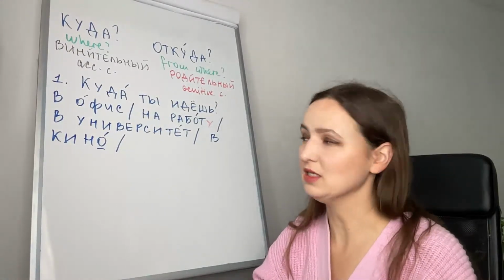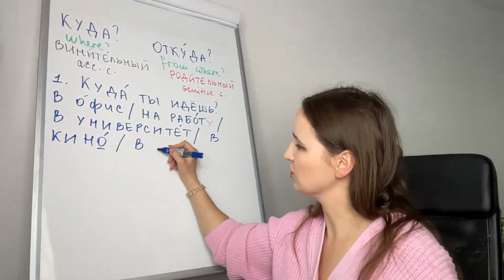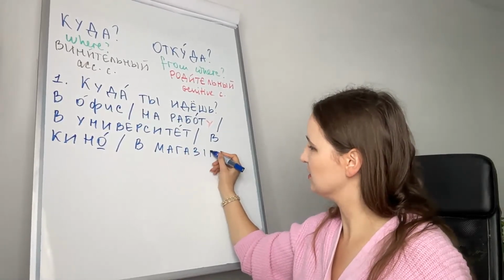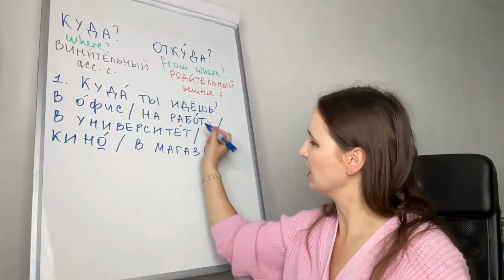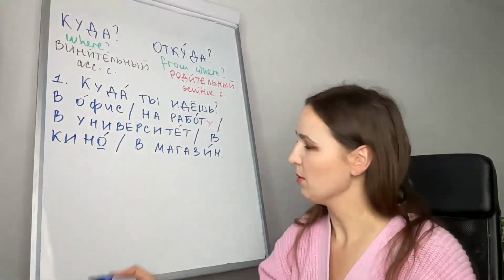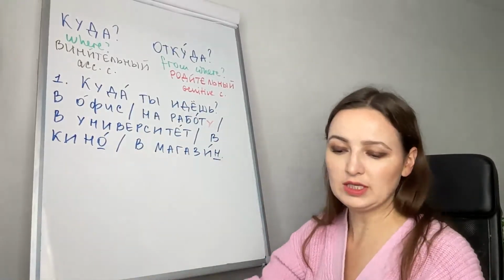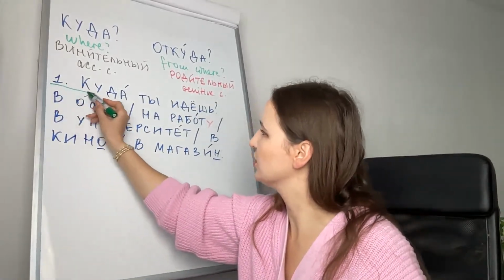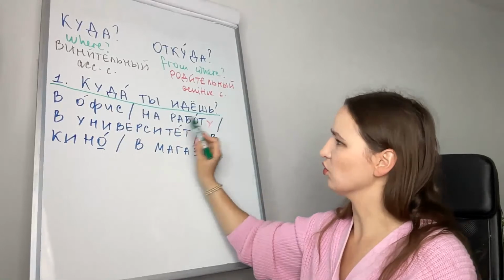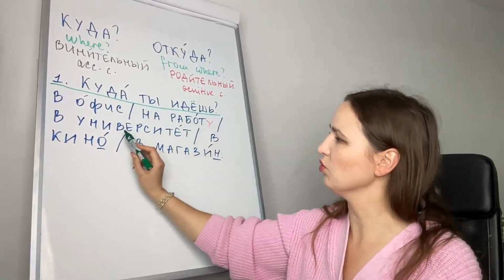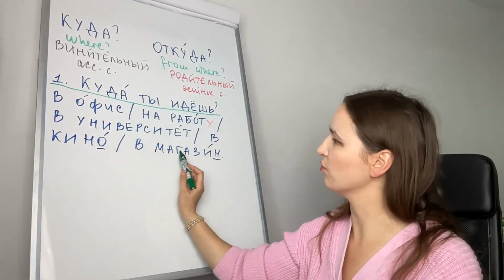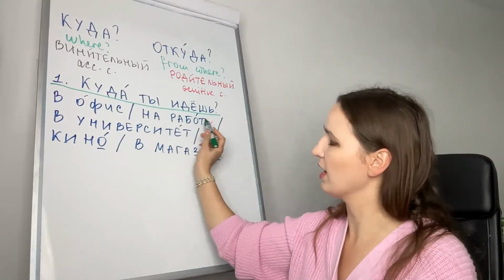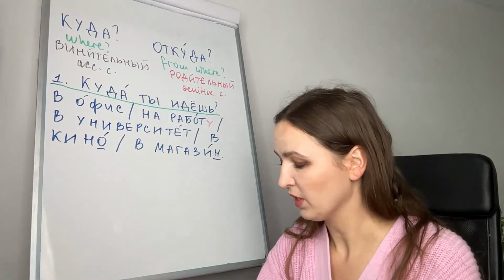В магазин, to the store, another example. Куда ты идешь? В магазин. Магазин is masculine too, it ends in a consonant, so nothing will be changed here. Куда ты идешь? В офис, на работу, в университет, в кино, в магазин. We can see that only the feminine noun was changed: на работу.